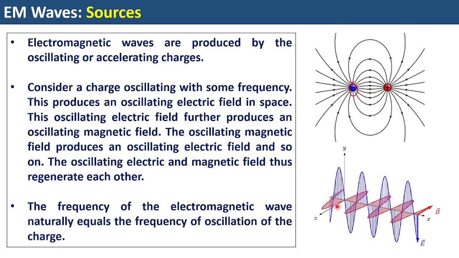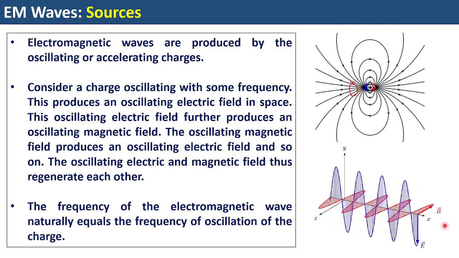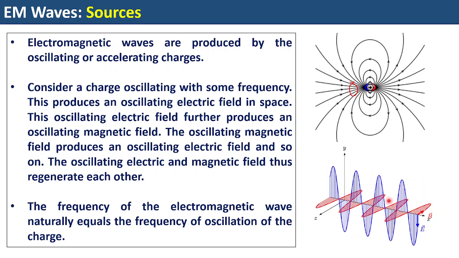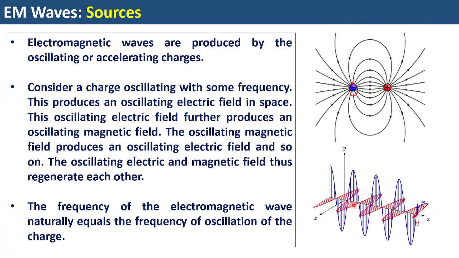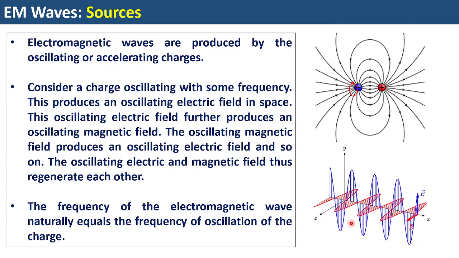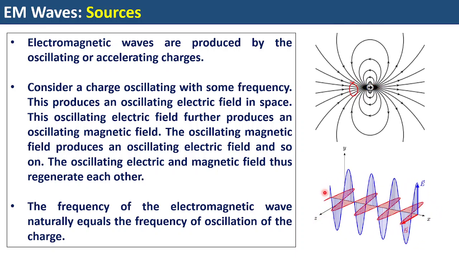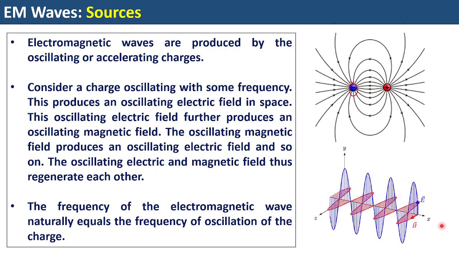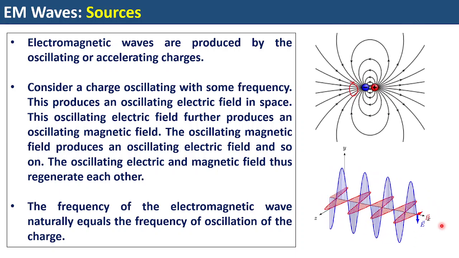Alright, in the bottom image you can see that these oscillations of electric and magnetic field are in two different planes. For example, this is the x direction, this is y, and this is the z direction. You see the electric field, the blue lines, they oscillate in the y direction because it is going up on the y side and down on the y side. So the electric field is oscillating along y. The magnetic field is oscillating along z. But the overall electromagnetic wave is getting propagated along x. So these are all perpendicular to each other. The wave is going along x. In the wave, the electric field oscillates along y and the magnetic field oscillates along z.